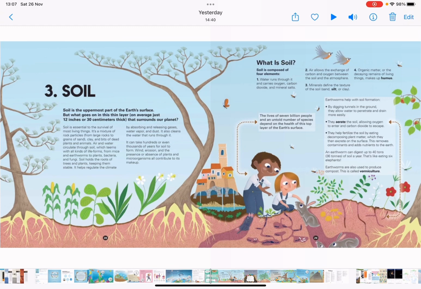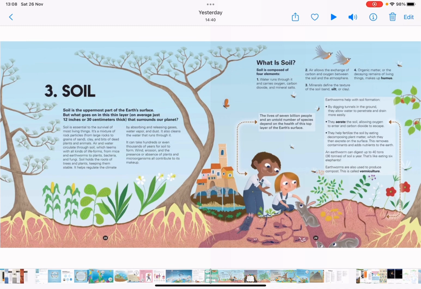It's a mixture of rock particles, from large rocks to grains of sand, clay, and bits of dead plants and animals. Air and water circulate through soil, which teems with all kinds of life forms, from mice and earthworms to plants, bacteria, and fungi. Soil holds the roots of trees and plants, keeping them stable. It helps regulate the climate by absorbing and releasing gases, water vapor, and dust. It also cleans the water that runs through it.